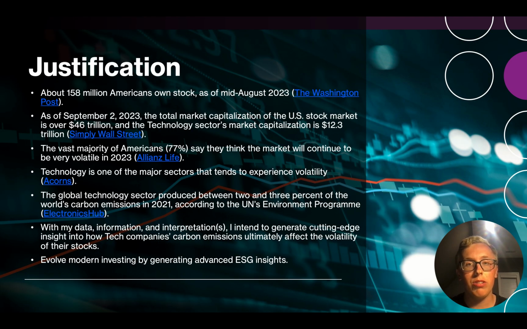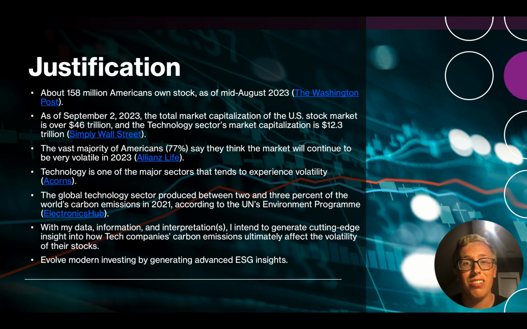As of mid-August 2023, about 158 million Americans invest in stocks. And as of September 2nd, the market capitalization of the U.S. stock market is over $46 trillion, of which the technology sector alone comprises $12.3 trillion. However, surveys have found that a great majority of Americans think that the market will continue to be very volatile in 2023, as fears of an impending recession persist.